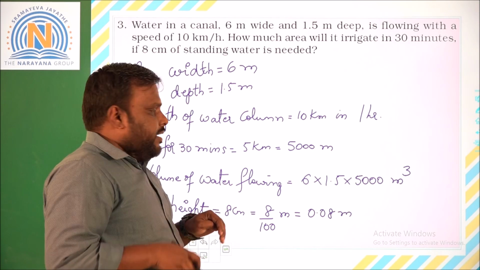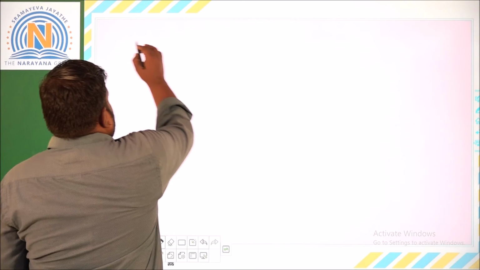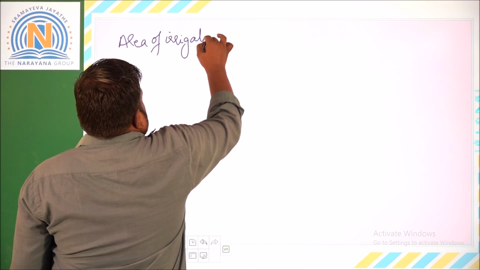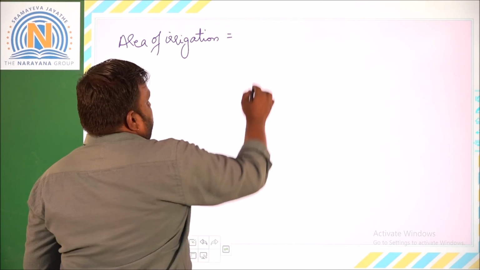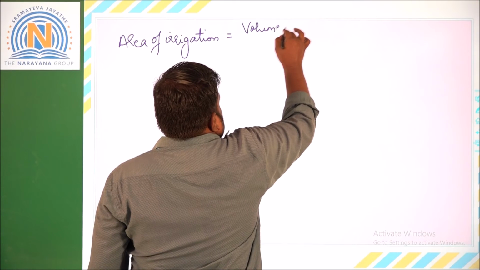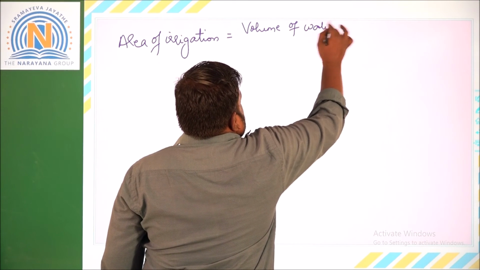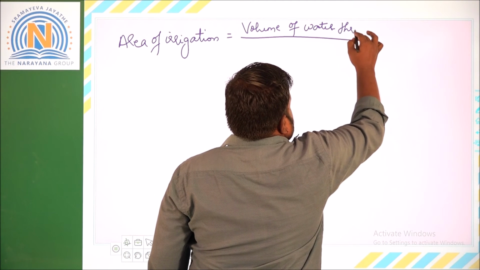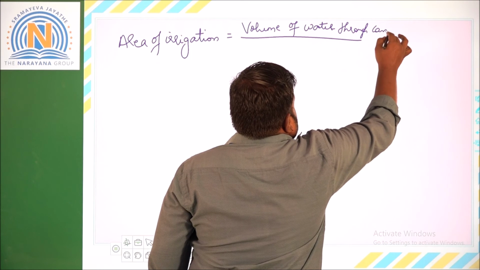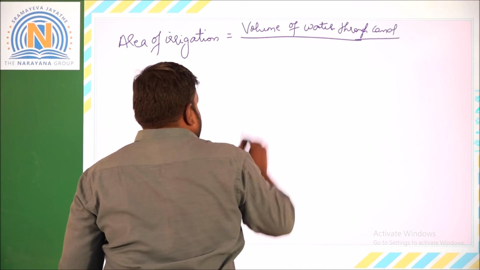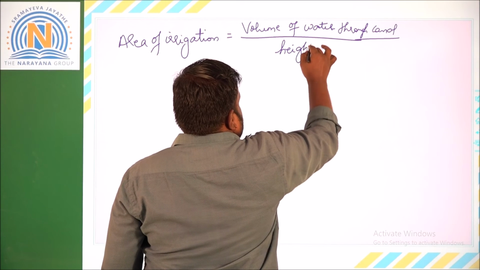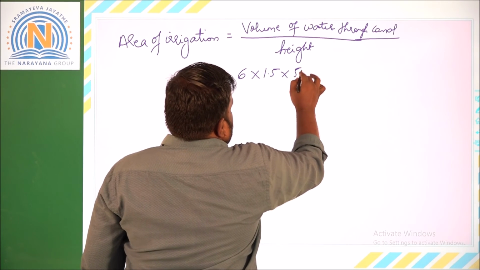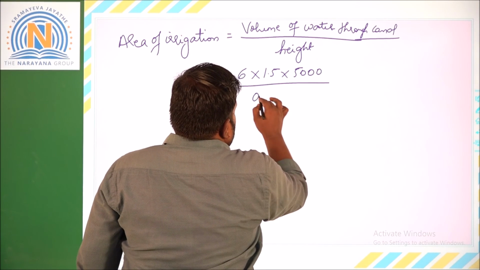Therefore, area of irrigation is equal to volume of the water flowing through the canal by the height, that means the standing water height. So that will be 6 into 1.5 into 5000 by 0.08.